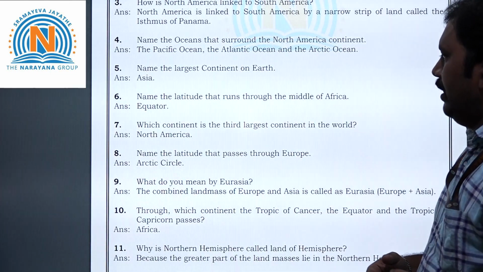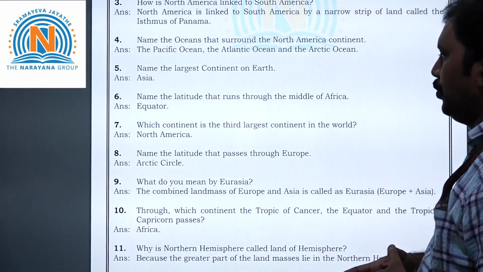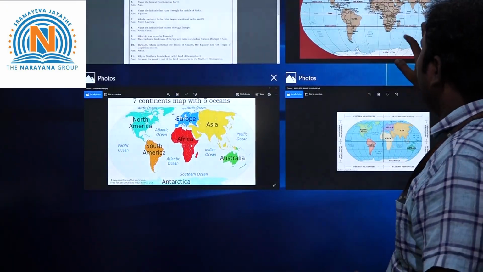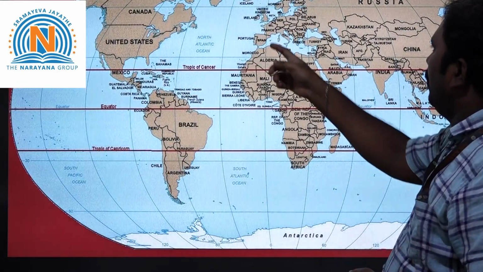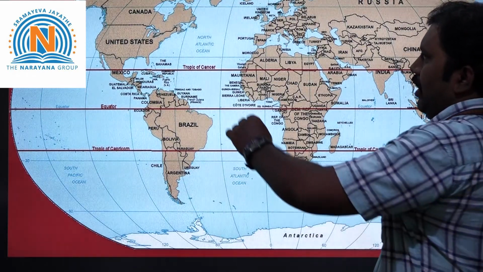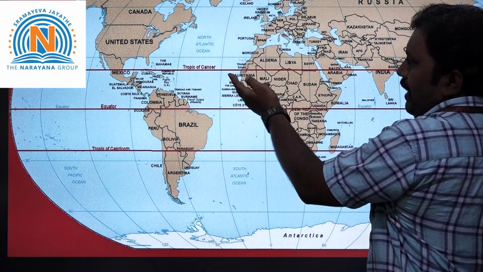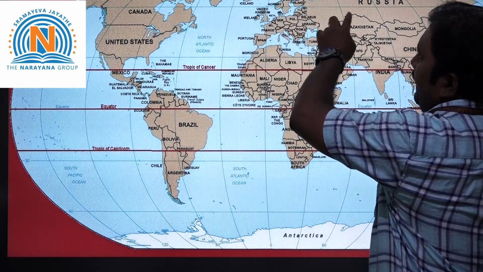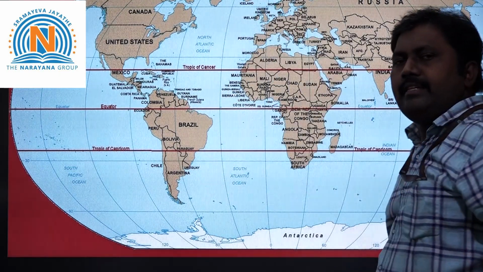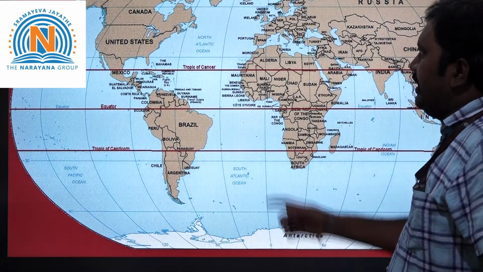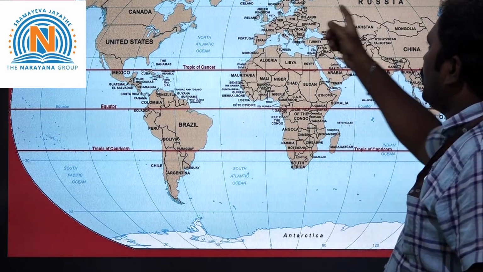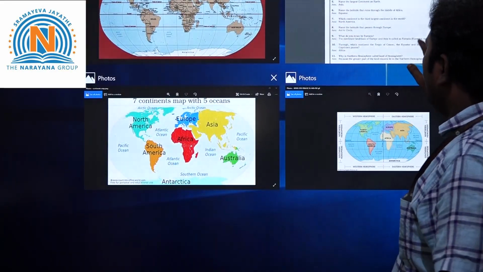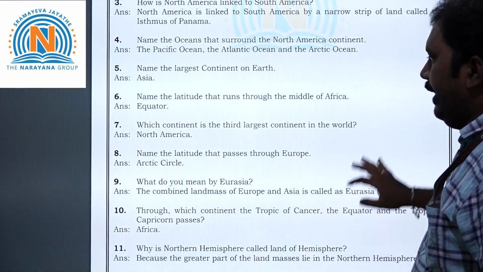Now, eighth question. Name the latitude that passes through Europe. The answer is the Arctic Circle. See here, this is Europe. Here we have the Tropic of Cancer, Equator, Tropic of Capricorn. And one more line, see here, this is called the Arctic Circle, which is 66 and a half degrees north. It passes through the middle of Europe. So this is called the Arctic Circle. Okay children? So that is the eighth question.